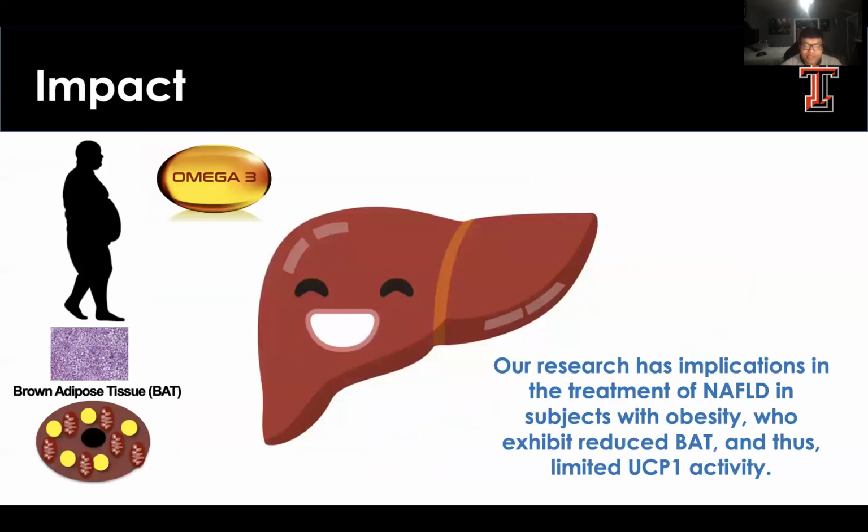The impact of this research comes from fish oil's effectiveness at improving hepatic steatosis in the absence of UCP1 by upregulating hepatic lipid oxidation. And this has real life implications because Americans specifically have a national obesity rate of 42%, with 70% of those people developing liver disease. And human adults do not possess high levels of UCP1, meaning omega-3 fatty acids found in supplements like fish oil can be used to create or prevent the development of non-alcoholic fatty liver in humans in the future.